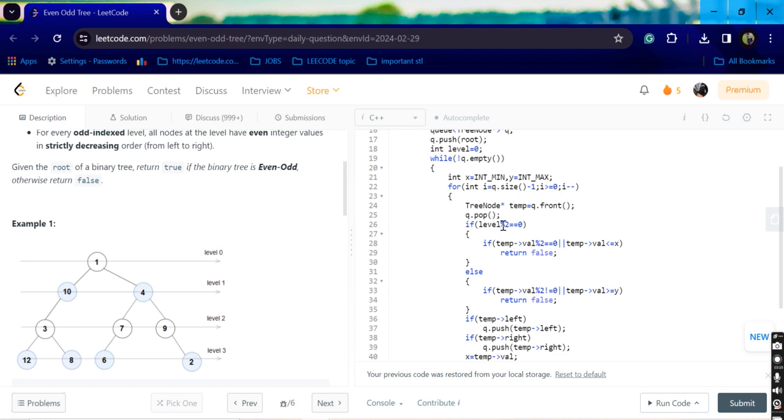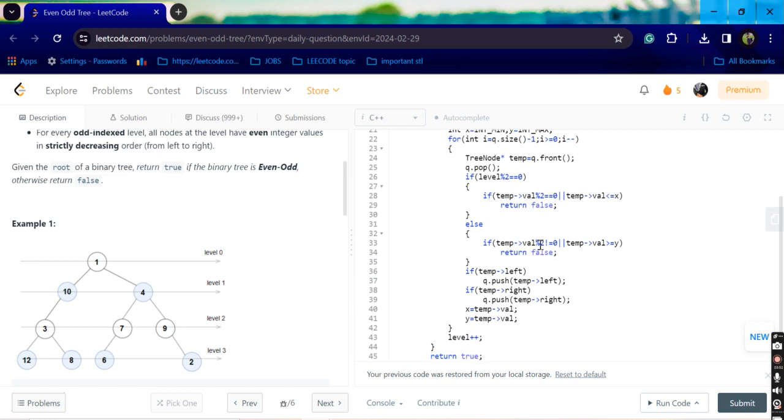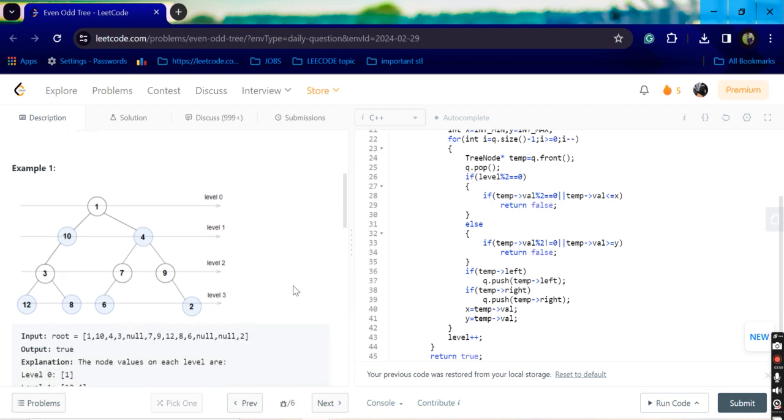If the level is even, and the value we got is even or the previous value is less than or equal to the current, meaning in an even level the values should be odd and in increasing order. If the value is less than or equal to the previous value, then we return false. For the odd level, values should be even and in decreasing order.